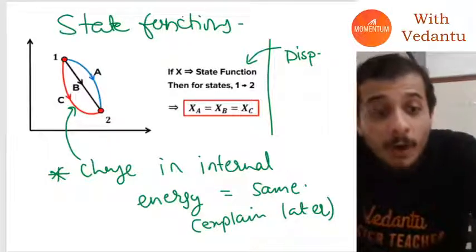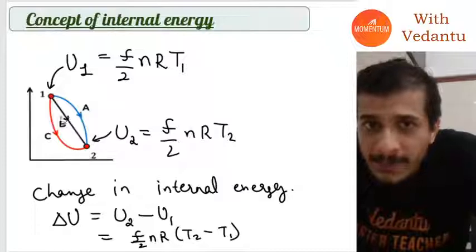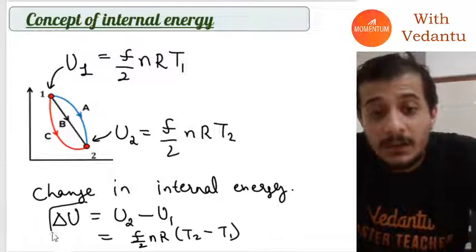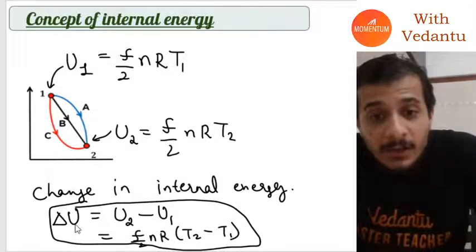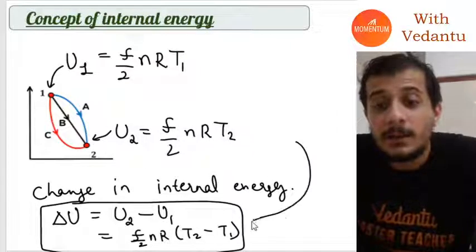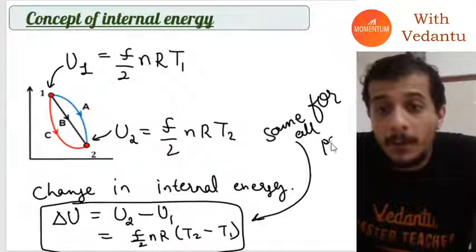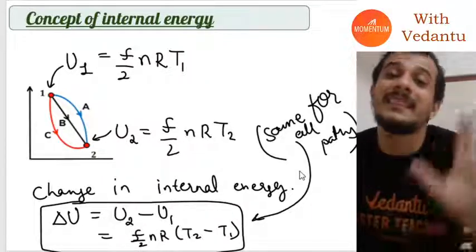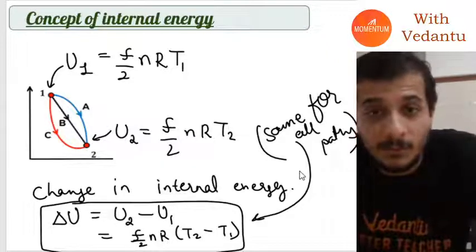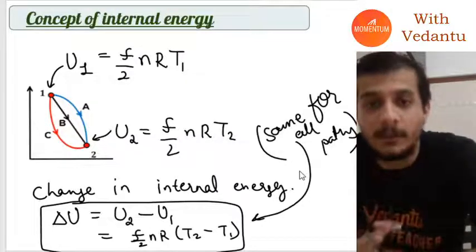That is true for internal energy, because if you come along path A or B or C, it doesn't matter which path you follow, the change in internal energy will always be U2 minus U1. It will be the same for all paths. It's kind of like displacement. I hope everybody understood. That's why it's a state function.